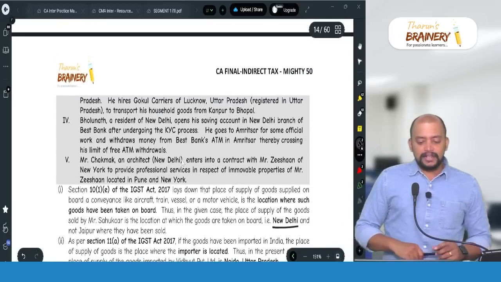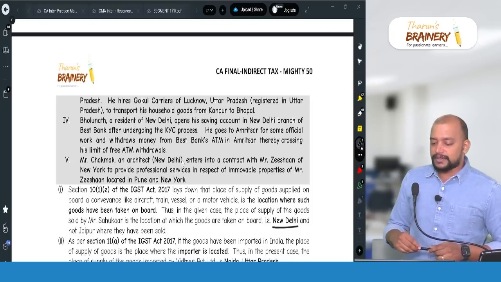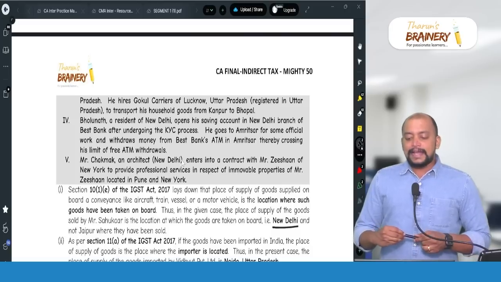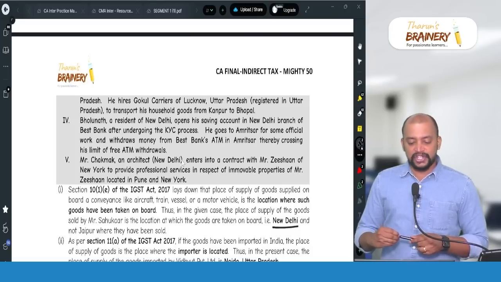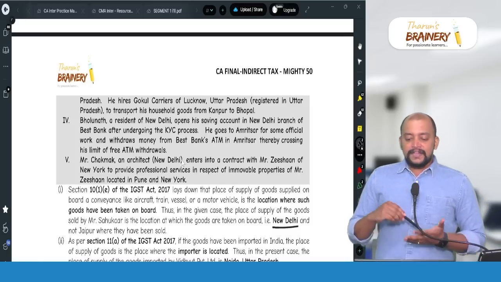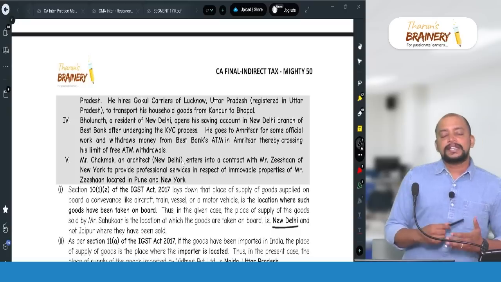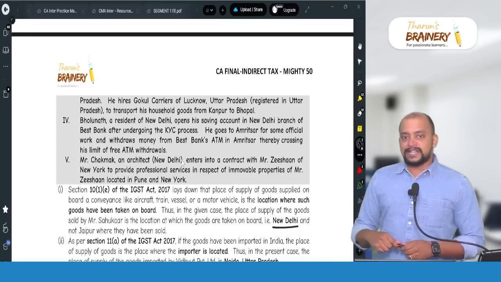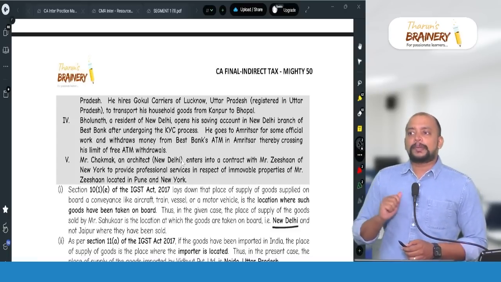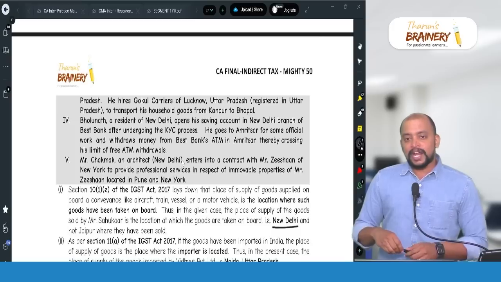Then the 5th one, Mr. Chakmak, an architect in New Delhi, enters into a contract with Mr. Jishan of New York to provide professional services in respect of immovable properties of Mr. Jishan located in Pune and New York. Now, in this case, we need to take section 13, place of supply determined under section 13, because the supplier is in India and the recipient is outside India. As per section 13, in case of service in relation to immovable property, the location of immovable property will be taken as the place of supply. So, the immovable property is located in Pune and New York.